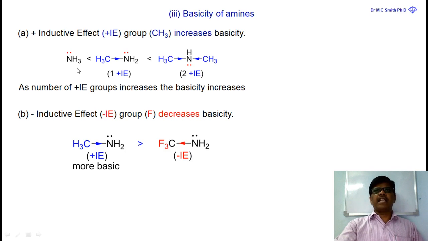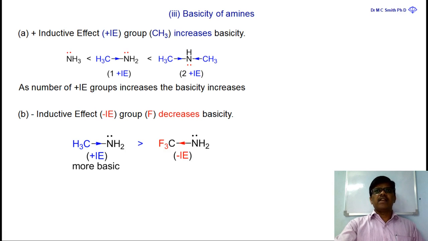So one may get another doubt. There is trimethylamine also. Dear friends, trimethylamine comes here. That means dimethylamine is more basic than methylamine, then trimethylamine. Why is this trimethylamine less basic than dimethylamine, though trimethylamine is attached to 3 methyls?